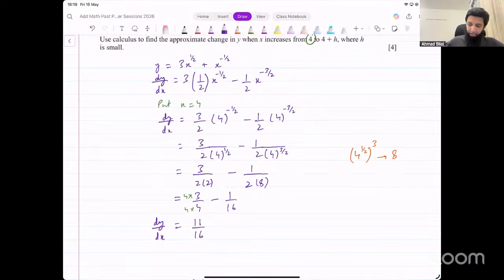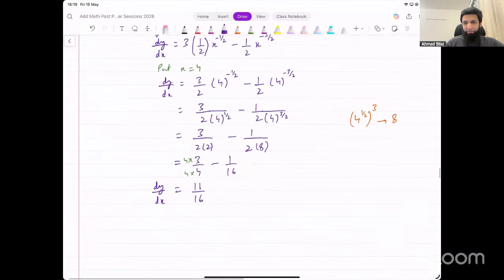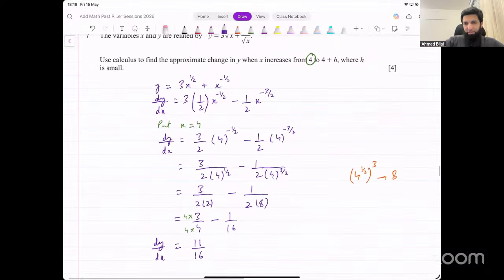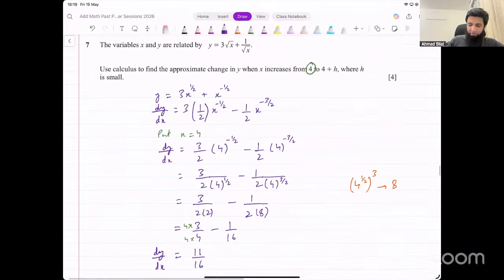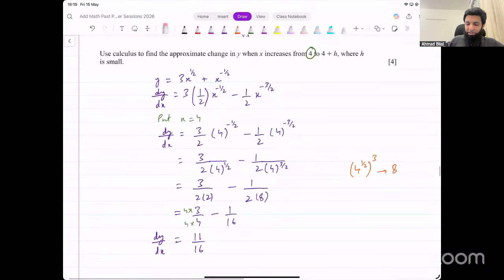Okay. Now, once we've got the derivative, how do you find this approximate? Just give me a minute, I'll answer your question. Let me just complete this. Find the approximate change in y. Approximate change in y when x increases from 4 to 4 plus h.